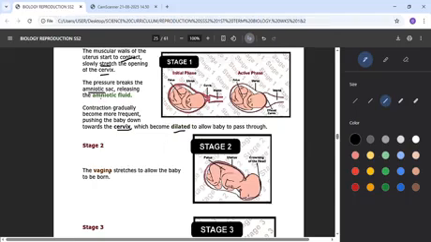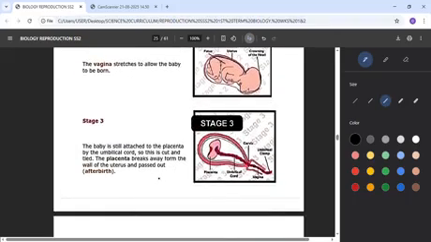Then in stage 2, the vagina stretches to allow the baby to be born. So after passing through the cervix, the vagina will be the next one expanding, with crowning of the head. Then in stage 3, the baby is still attached to the placenta by the umbilical cord. So this is cut and tied. The placenta breaks away from the wall of the uterus and passes out. So stage 3 is called afterbirth.